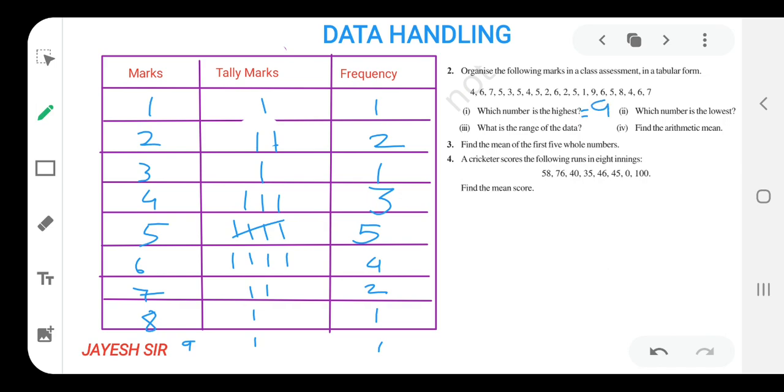Which number is the lowest? What was the mark scored by the student having the lowest marks? He scored 1 mark. So the answer would be 1, or 1 mark we can write. Here we can write 9 marks also, and here 1 mark.